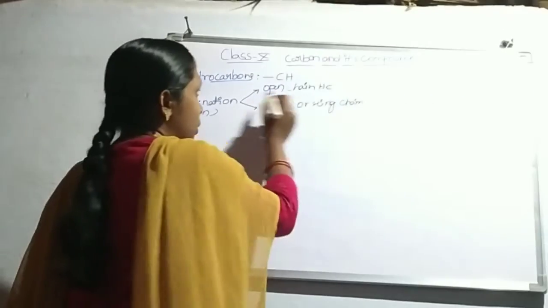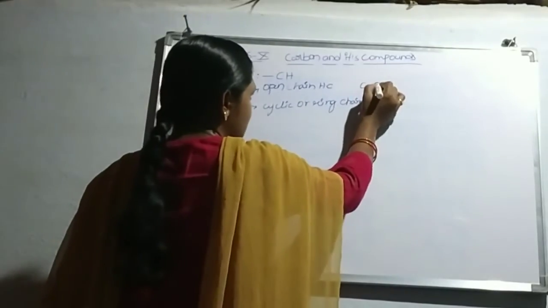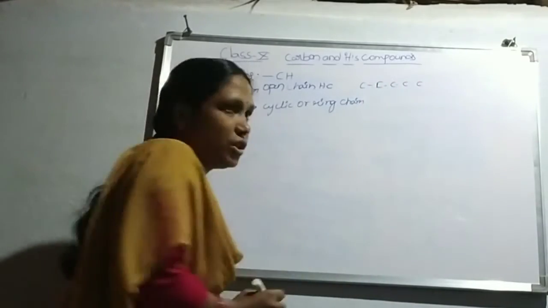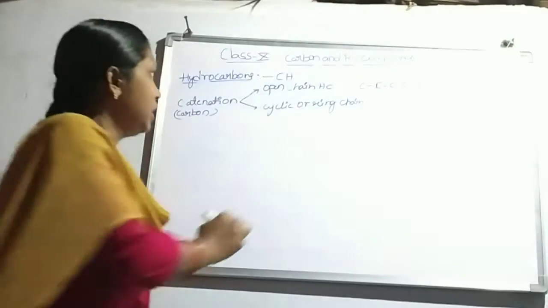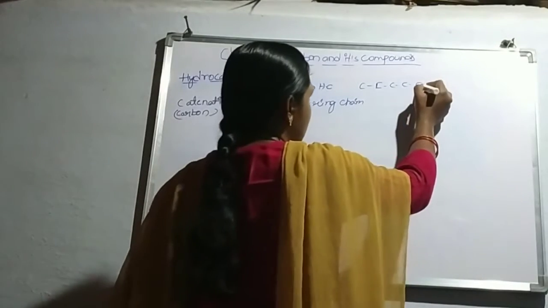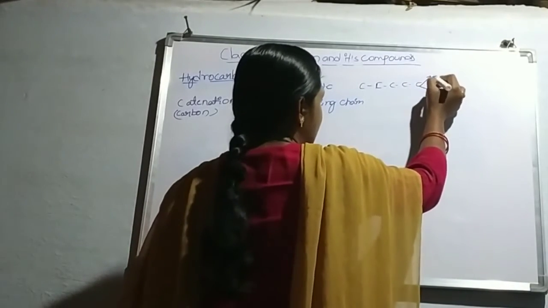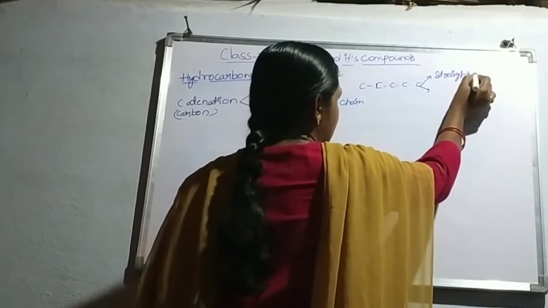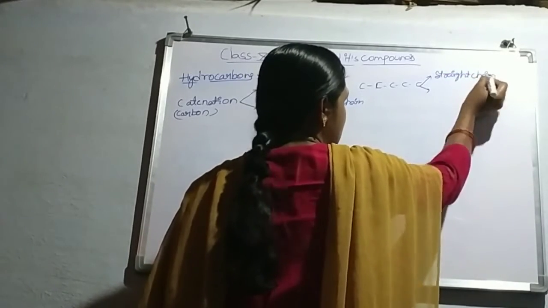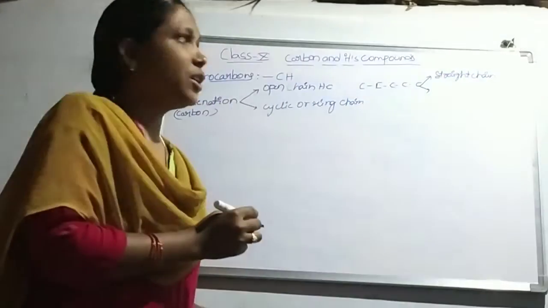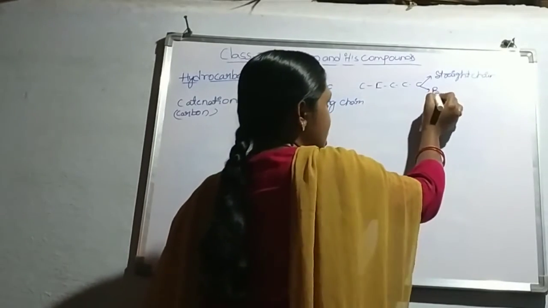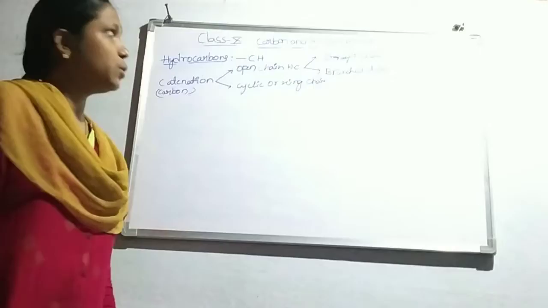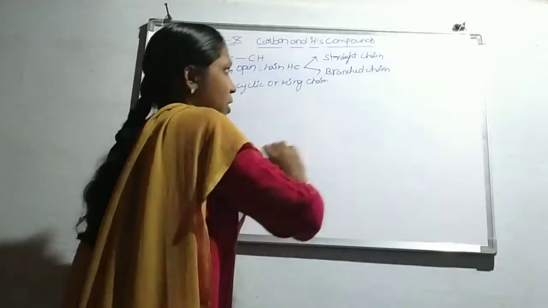Open chain hydrocarbons means the carbons are arranged in a chain, and they are further classified into two types: straight chain hydrocarbons and branched hydrocarbons.